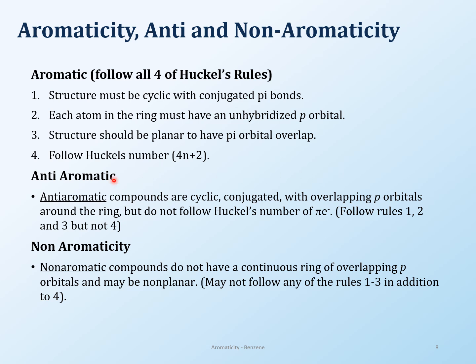For something to be anti-aromatic, as I just explained, everything 1, 2, 3 is fine, but not 4, which means there is no Huckel's number for anti-aromatic. For the non-aromatic compound, you can have number 4 also in there, but maybe 1, 2, 3 is missing. Maybe the structure is not cyclic. Well, if it's not cyclic, you should not even think about it as aromatic. But maybe it does not have all unhybridized p orbitals, or it's not a planar structure. So in that case, it's going to be non-aromatic. All right, so 3 things that we are talking about: aromatic, anti-aromatic, and non-aromatic.